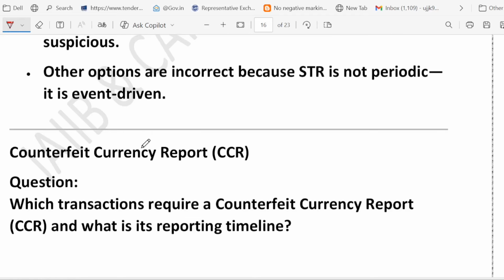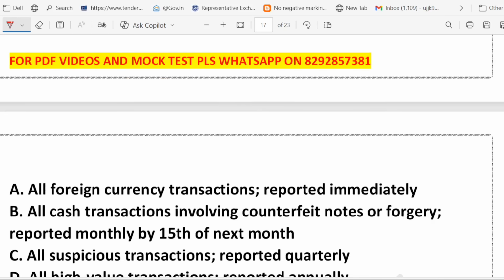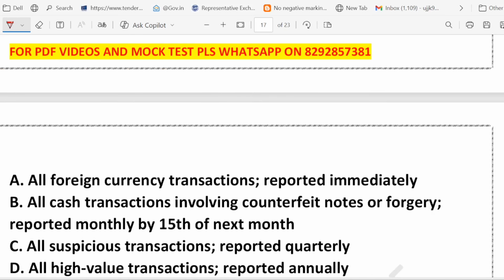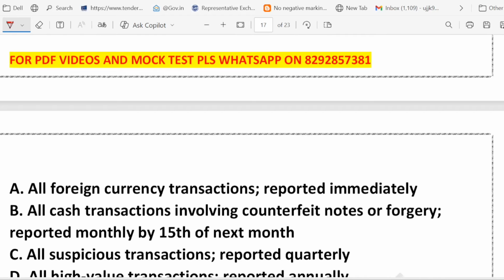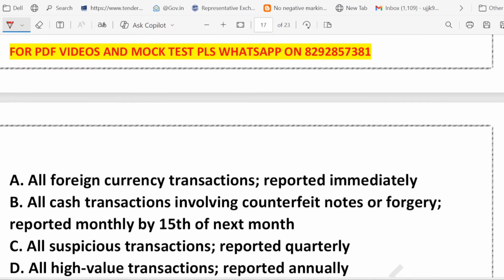Which transaction requires a counterfeit currency report and what is its reporting timeline? Option A, all foreign currency transactions reported immediately. Option B, all cash transactions involving counterfeit notes reported monthly. Option C, all suspicious transactions reported quarterly. Option D, all high value transactions reported annually. So this question pertains to CCR. That's called the counterfeit currency report. That is called CCR. So friends, which option do you think is correct?